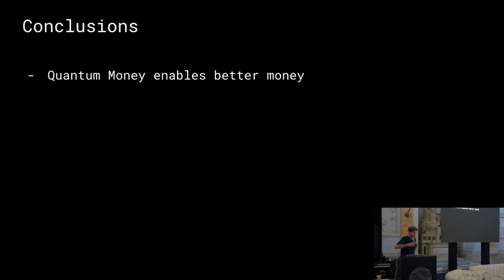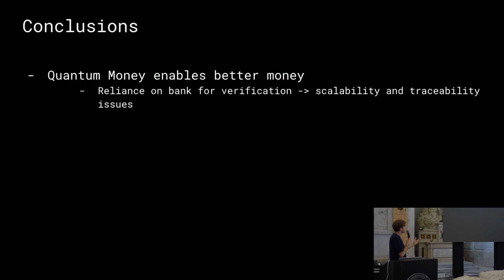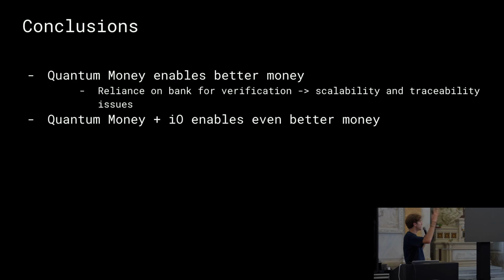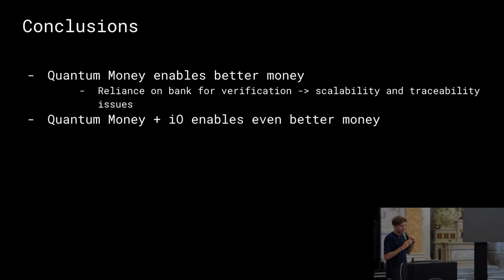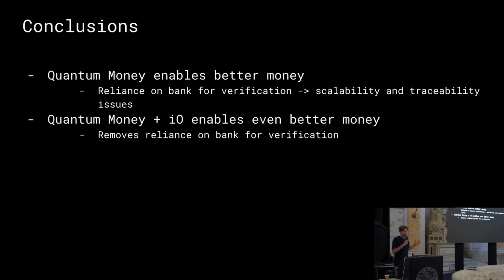I just want to conclude with the takeaways of our presentation. We saw that quantum money enables a better form of money because of this reliance on physics for unforgeability. But there's an issue, which is the problem of the bank that needs to be present at every verification step. So we added I/O to obtain even better money because we removed this reliance on the bank for verification.